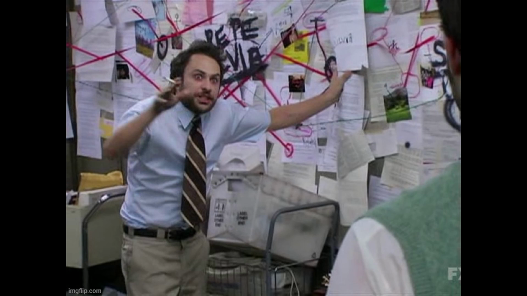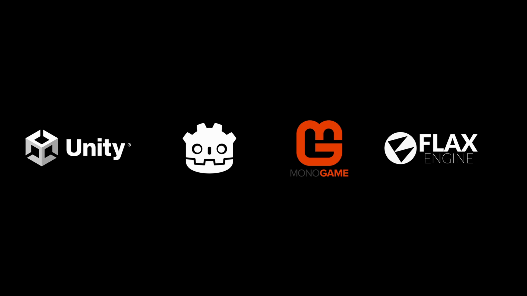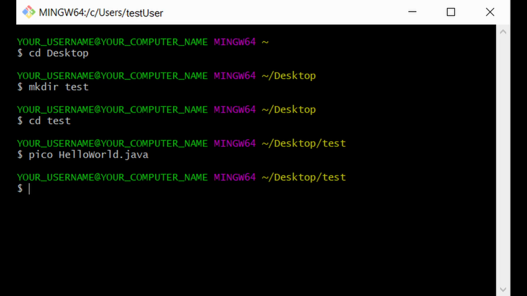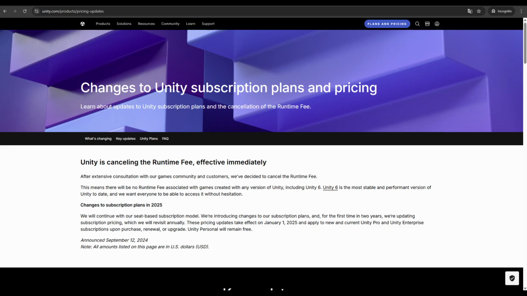Started with deciding what game engine to use. I work as a software developer and professionally use C#, so I knew I could choose from a few options. Unity, Godot, Monogame and Flax were top contenders in that fight. Knowing this is my side project, I wanted to do it relatively quickly. Monogame was the first layoff. No GUI is cool for Git, but would cause a lot of additional work for me. I couldn't really trust that Unity would not come back with some brilliant runtime fee idea again. So, second one off the table.